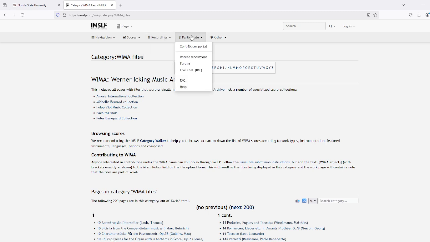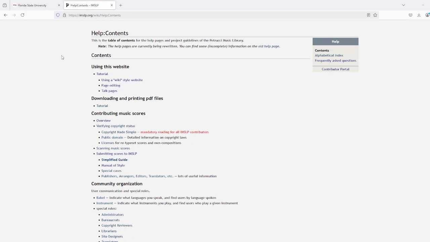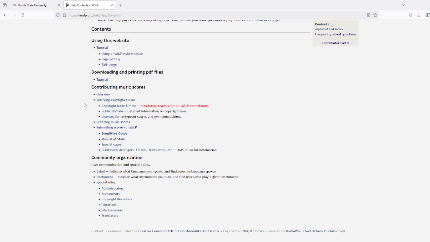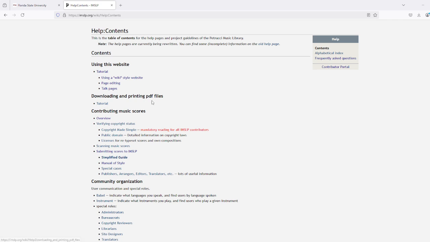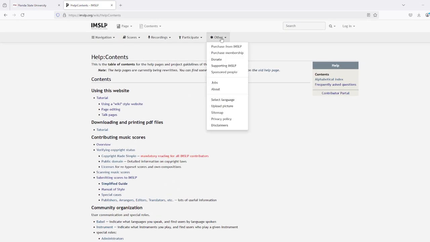And one really cool thing about this wiki digital library is that users are able to edit, add, and delete information that is already available on this site. And the Help tab under the Participate option at the top toolbar gives resources regarding tutorials about how to download and print the files, how to contribute musical scores, and how to contribute recordings to the site.